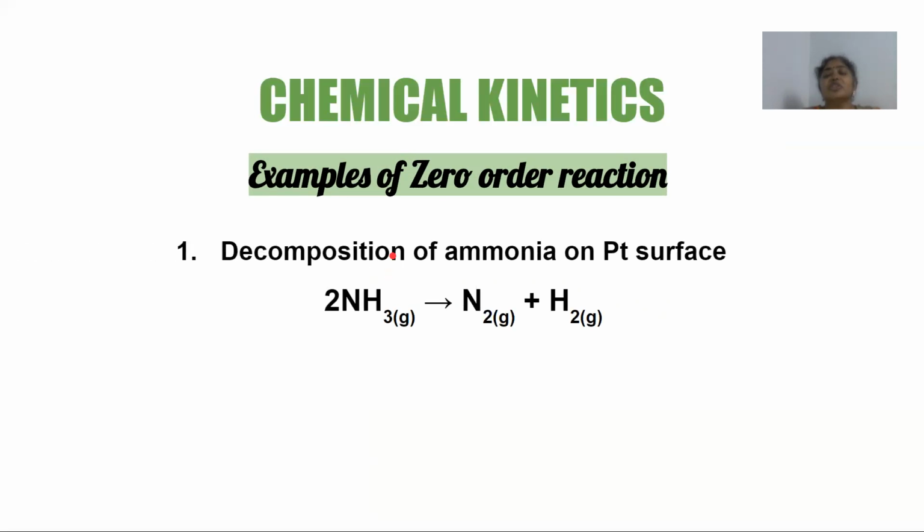First, we have the decomposition of ammonia on platinum surface. So you see, this is a gaseous reaction. All the reactants and products are in the gaseous state. The reaction takes place in the presence of platinum as a catalyst. So when I introduce the platinum as a catalyst, the reactant molecules, that is the ammonia molecules, initially get adsorbed on the surface of the platinum. And after adsorption, the bond breaking and the bond formation takes place. The ammonia molecule gets decomposed into nitrogen and hydrogen. Once it has got decomposed, the products will get desorbed from the catalyst surface and they will escape outside.